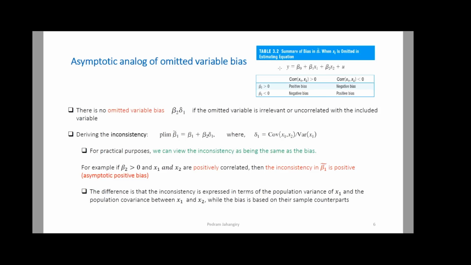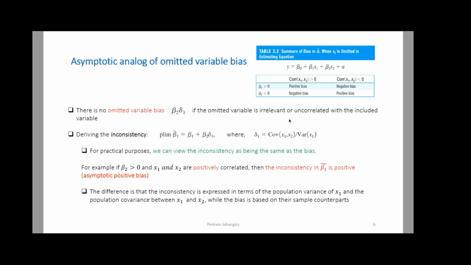So, for instance, we are regressing wage on education and age, right? We know that education and age are positively correlated. Let's say in this example, I get rid of age. What do you expect to see in terms of the sign of beta 2 if I have age in the model? As age increases, wage is going to increase as well. So beta 2 is positive. The correlation between age and education is positive. So if I omit age, we're going to end up with a positive bias. Okay.